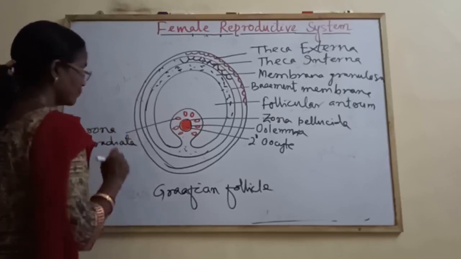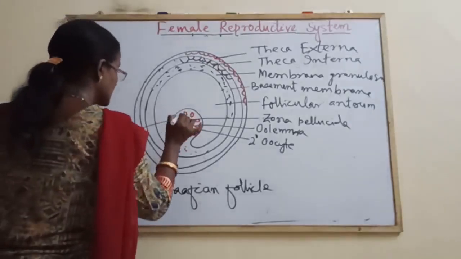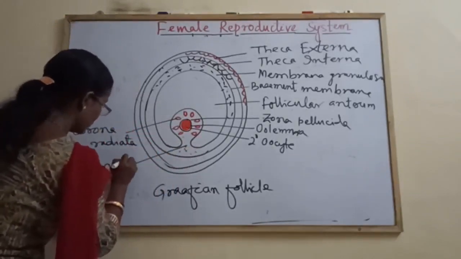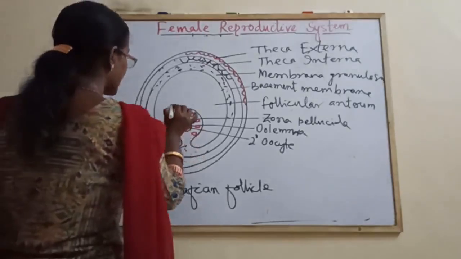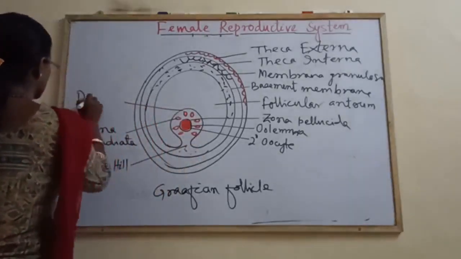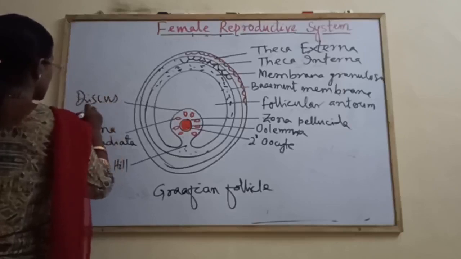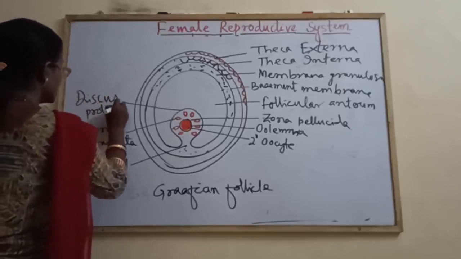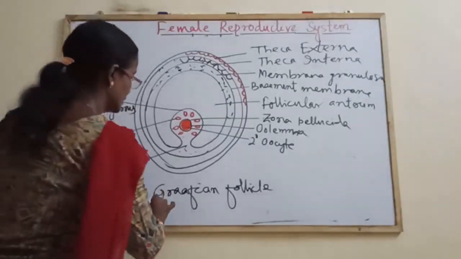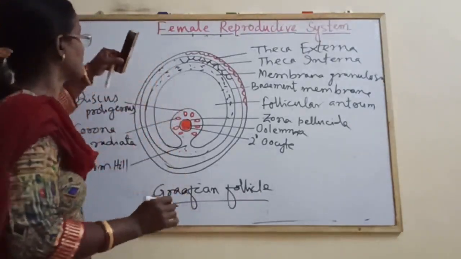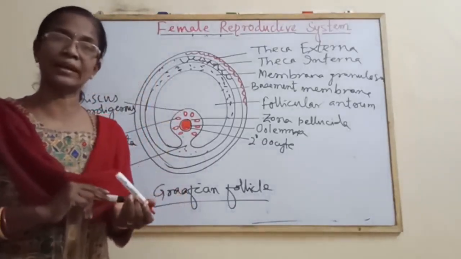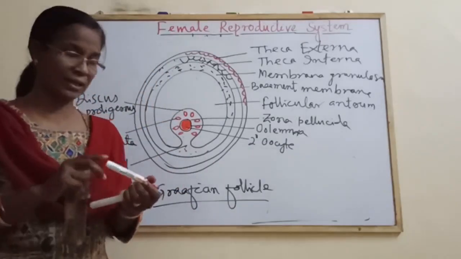Your hands should be very fast. Before the exam, you must practice the diagram. Discus proligerus or cumulus oophorus. Discus proligerus. So these diagrams you have to draw. Three diagrams in the female reproductive system. What are the three diagrams? The system diagram, T.S. of ovary and also the Graafian follicle.